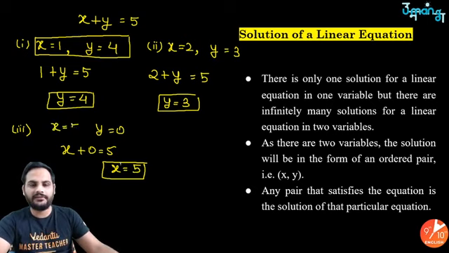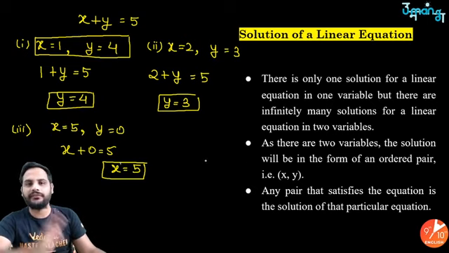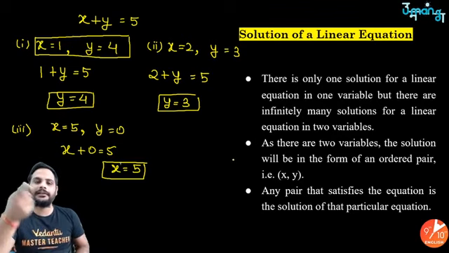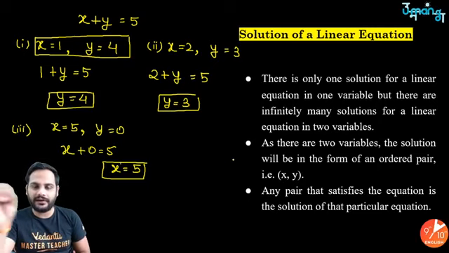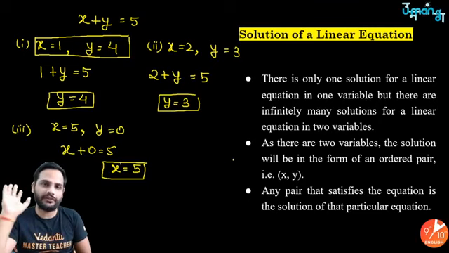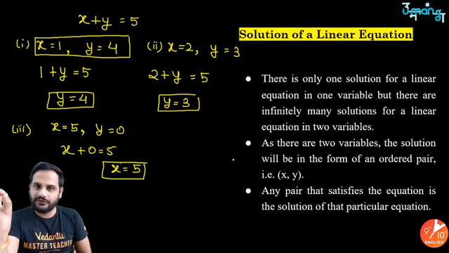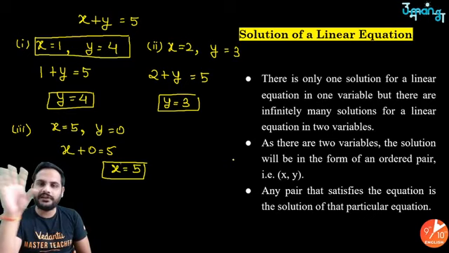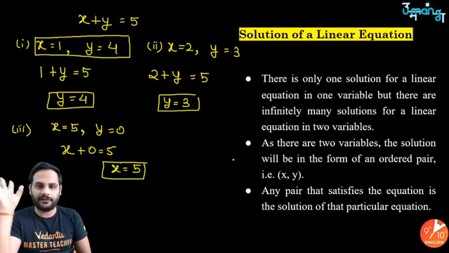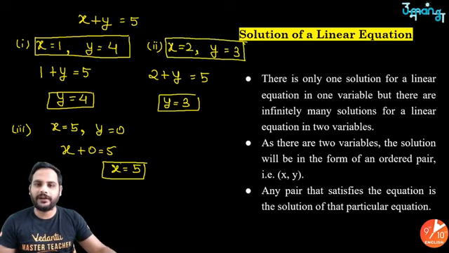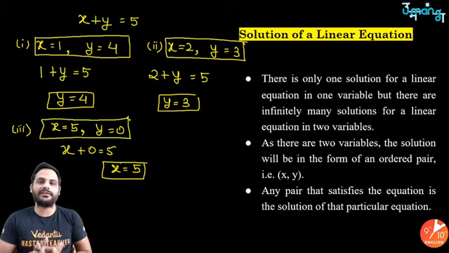So you can start with any value. You can assume any value of x or y, and then get the value of the other variable by satisfying the equation. So choose any one variable, assume any value for it, replace that in the equation, and solve for the value of the other variable. You can see all these values of x and y satisfy the equation: 1 plus 4 is 5, 2 plus 3 is 5, 5 plus 0 is 5. They all must satisfy the equation.